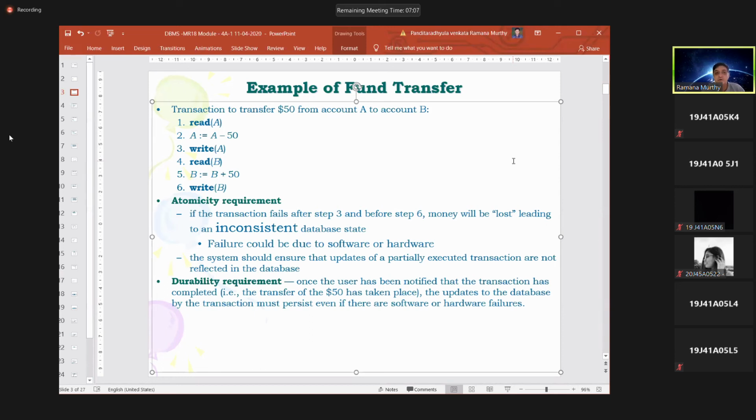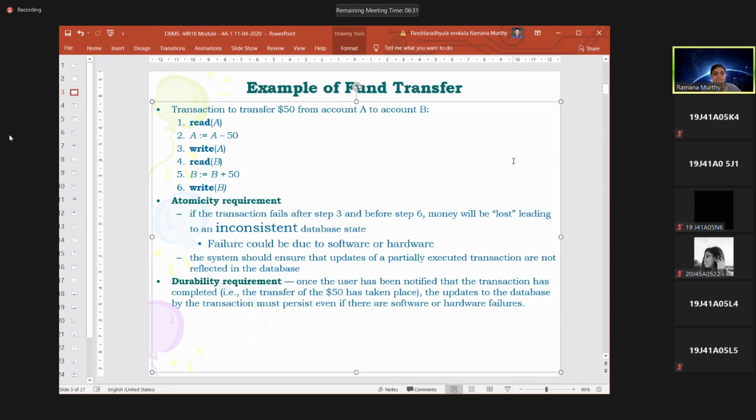So whatever modification you did for account A, you need to cancel automatically. Nobody is going to issue one more command. The database management system has to do this, because it has not finished the complete transaction. It has completed only a partial transaction. But it failed, so it has to cancel all the partial transactions. It has to ensure that.